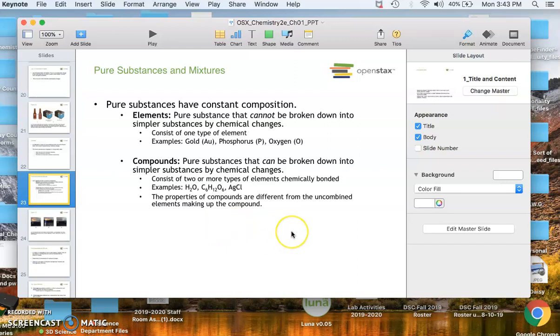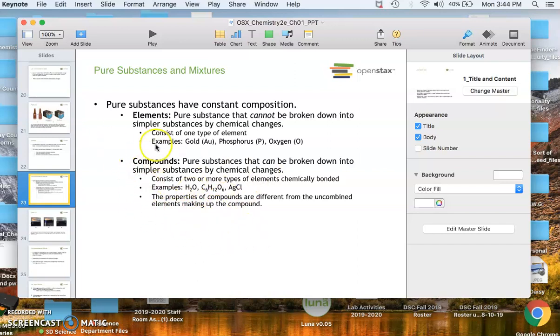So the properties of compounds are different from uncombined elements making up the compound. So for example, iron is different from iron oxide. Okay, it looks different, has different properties. Water is different from hydrogen gas and oxygen gas separately. Okay, so compounds are unique.